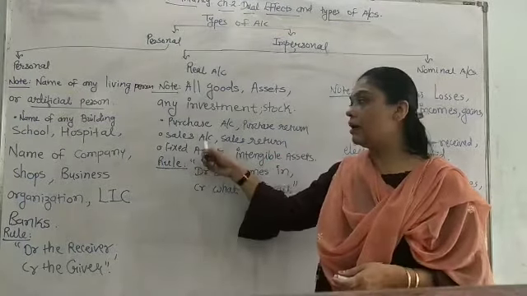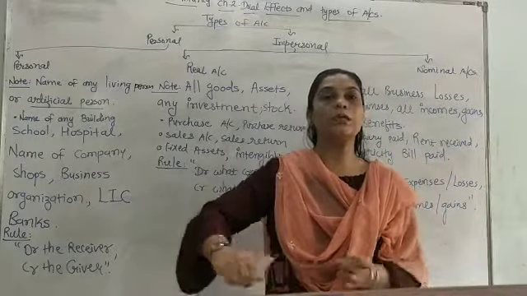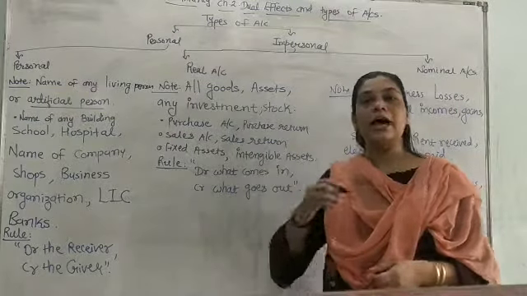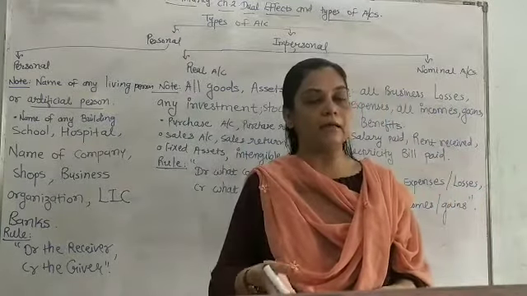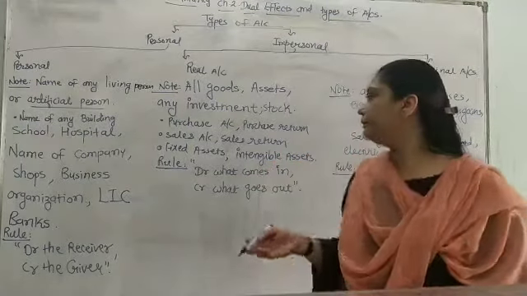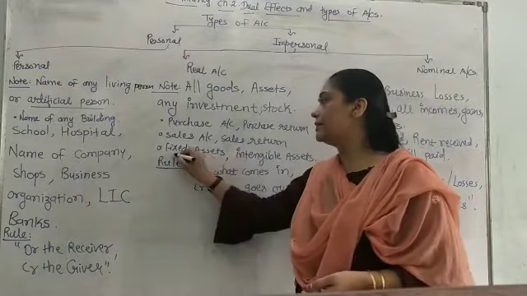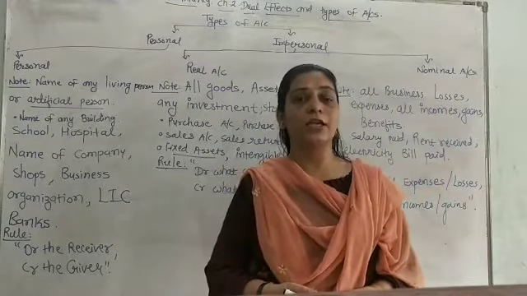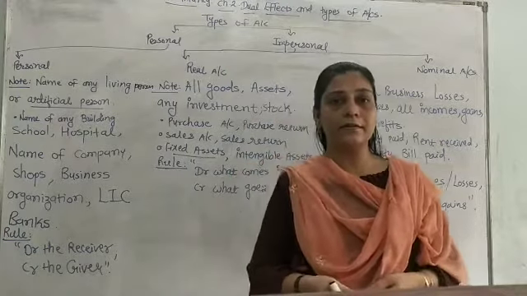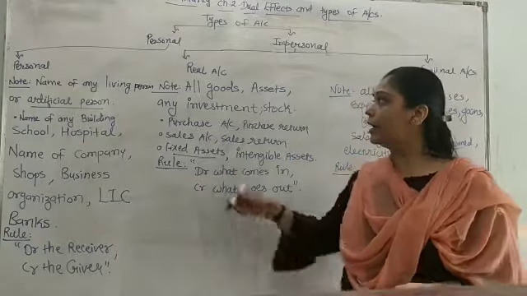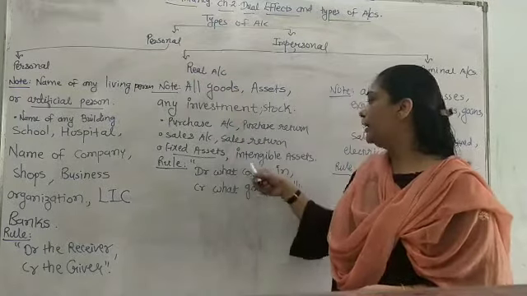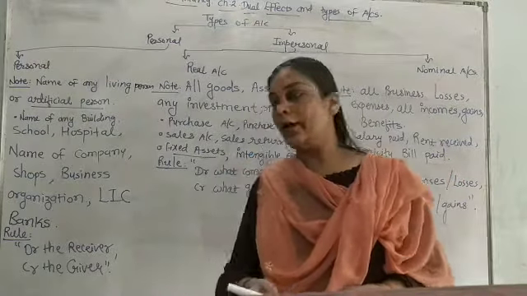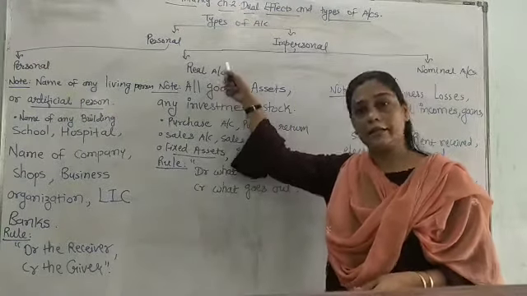Third one is sales account, when the goods are sold from the business, they go out from the business, so that is sales account. Then sales return account means out of selling of the goods, some goods come back. So I can say sales return account. Then any fixed assets, furniture, land, building, machines, fixtures, anything which is tangible by its nature, would come in the category of real account. Intangible assets, goodwill, patent, copyrights, understood? These also fall in the category of assets. So this is real account.